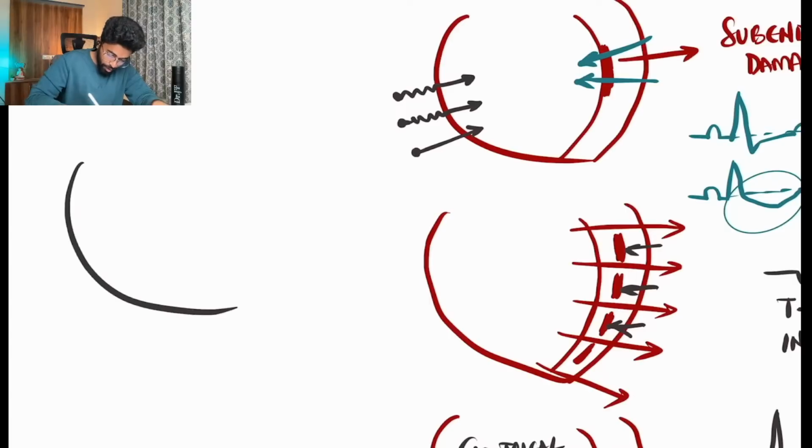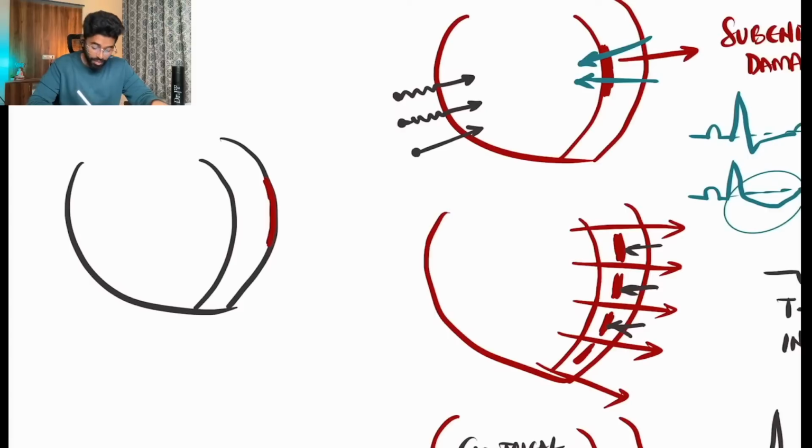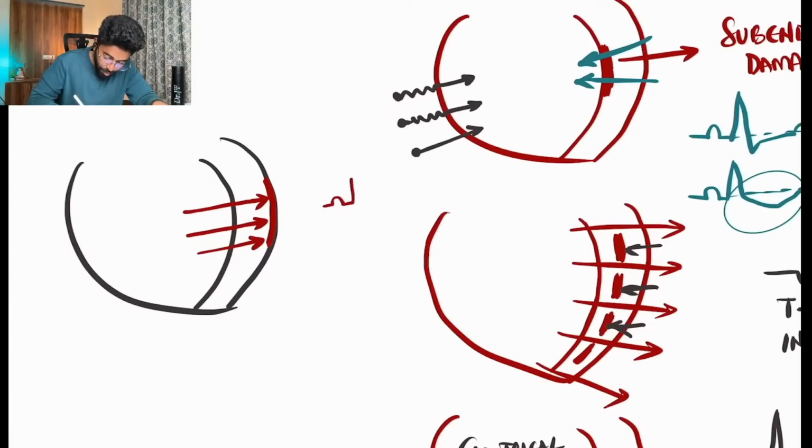So I'm drawing a heart ventricle. Pericarditis is nothing but the inflammation of the pericardium. Just inflammation of the pericardium, not infarction. So the current comes happily up to here, but when it comes to the pericardium, it just tries to bend and move around, and again it becomes normal.